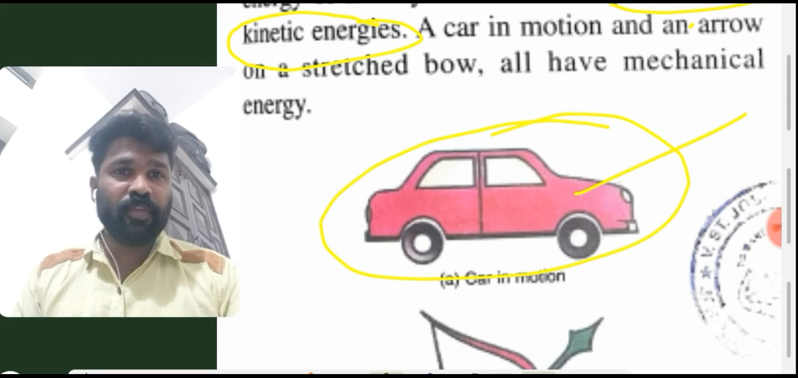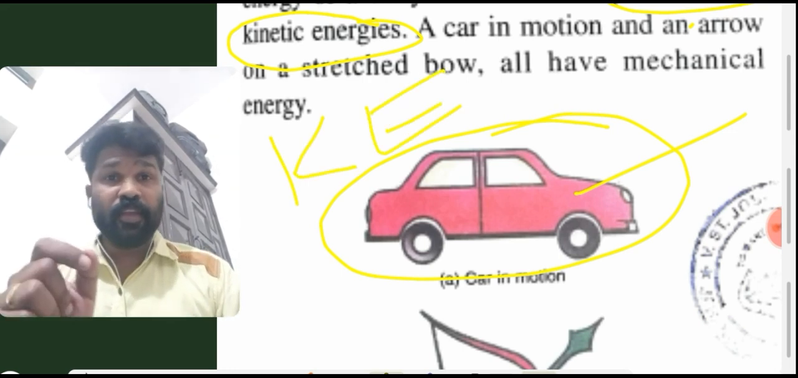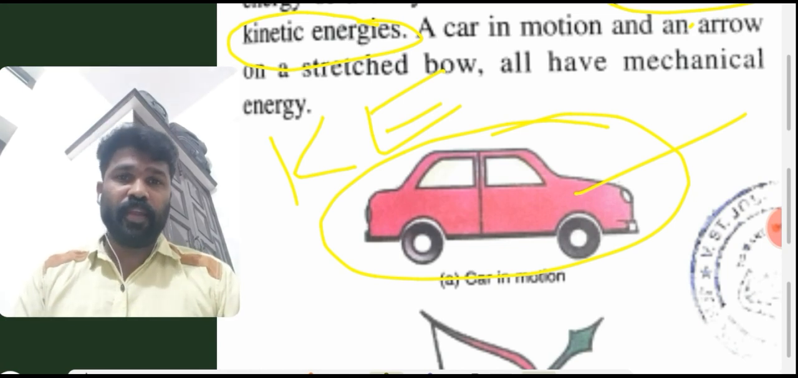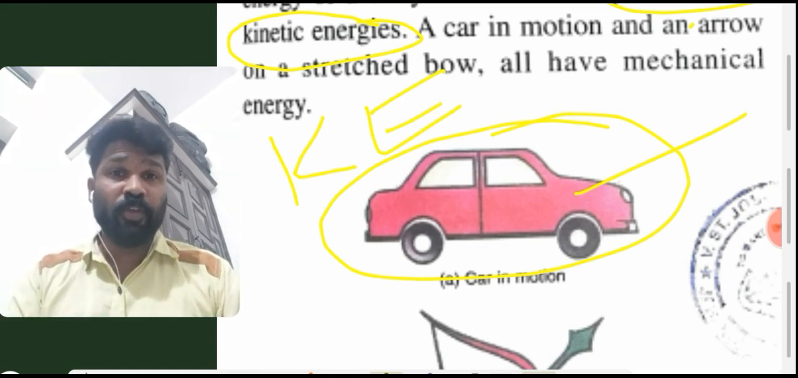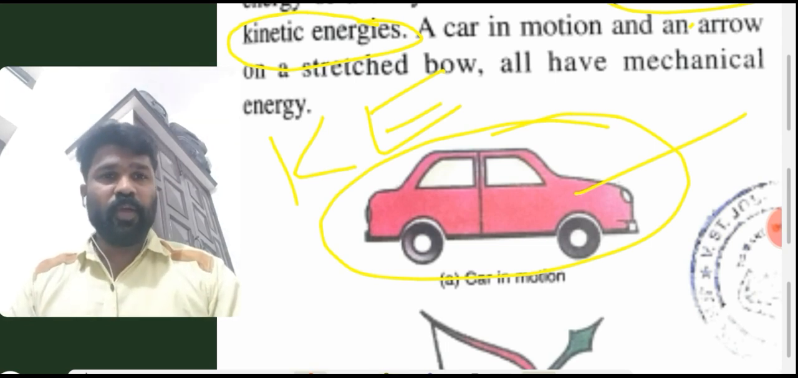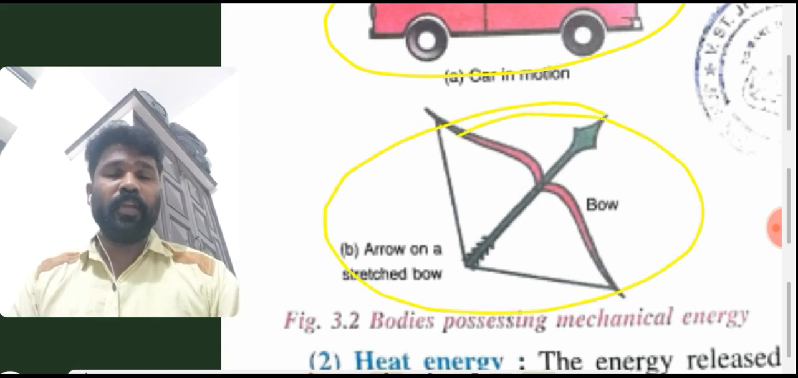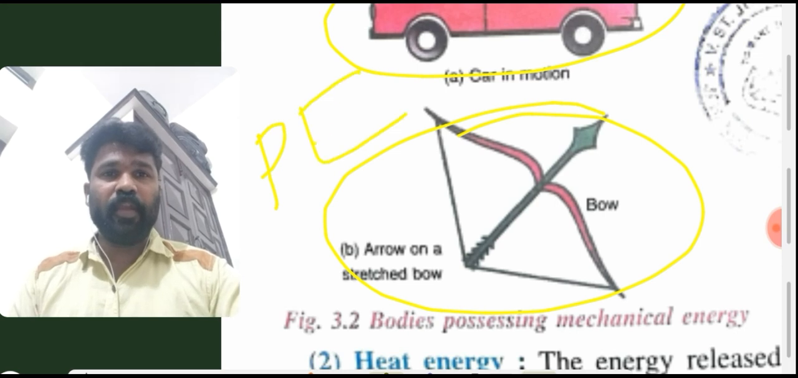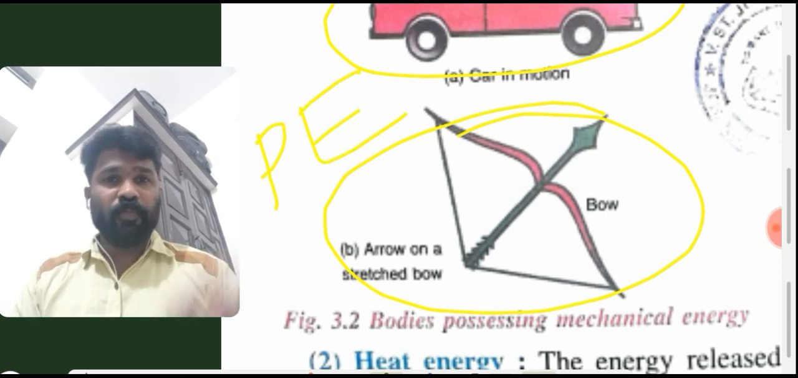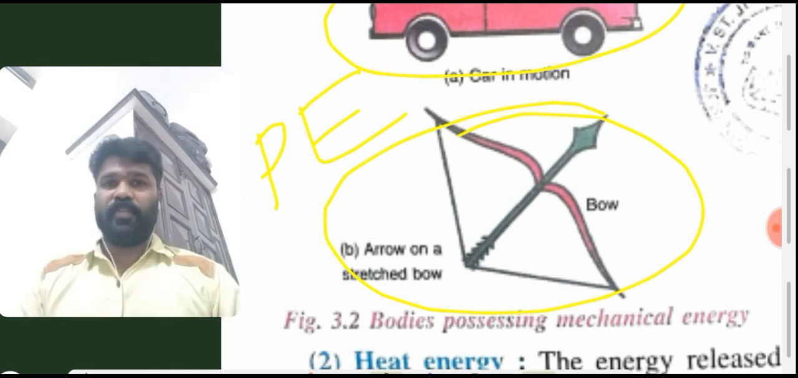Here, which type of energy can we see? That is KE, the short form of kinetic energy. Kinetic energy is possessed due to the motion of the object. And the second one, the arrow on a stretched bow, possesses potential energy, that is PE. Okay, students, both come under the category of mechanical energy.